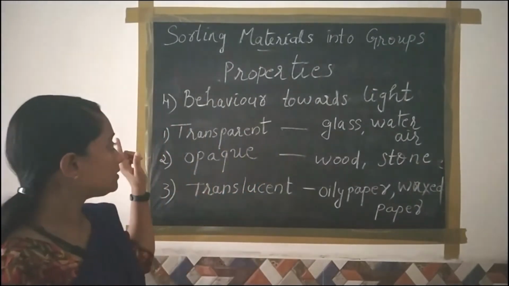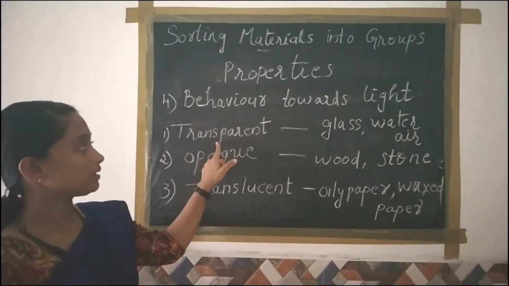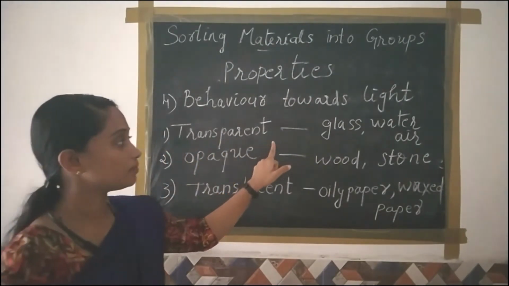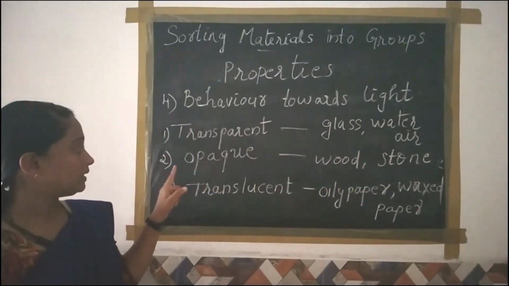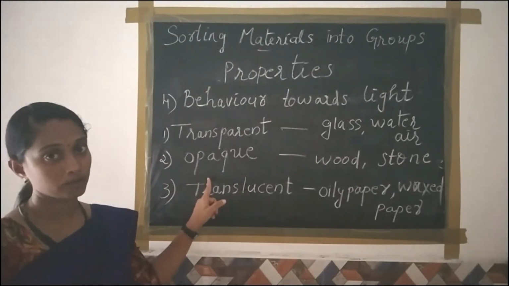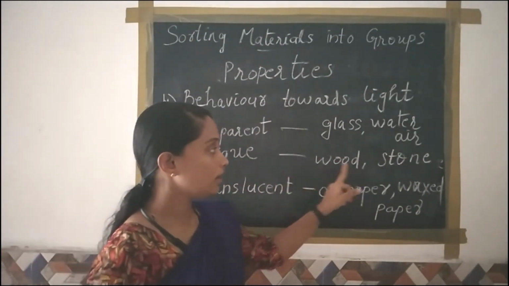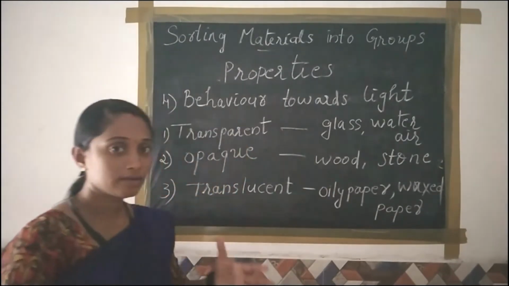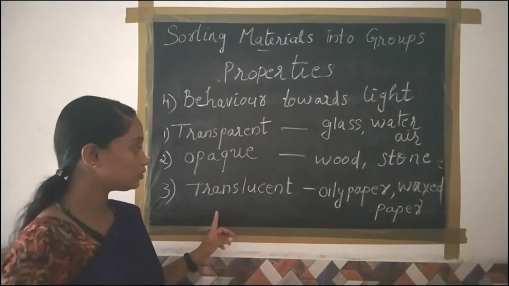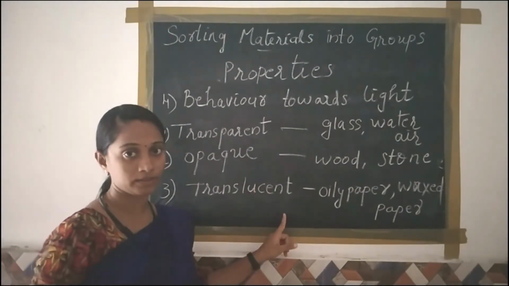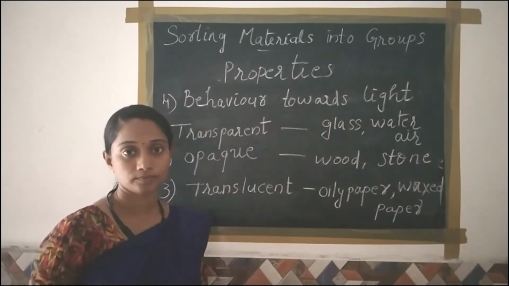So, which substances allow light to pass through them? It is named as a transparent material. For example, glass, water, air. And which materials do not allow the light to pass through? It is named as an opaque material. For example, wood and stone. And which materials allow only a small part of light to pass through? It is named as translucent material. For example, oil, paper and waxed paper.